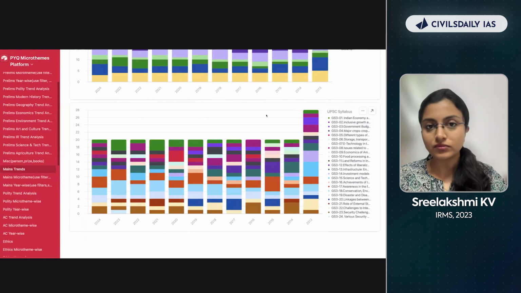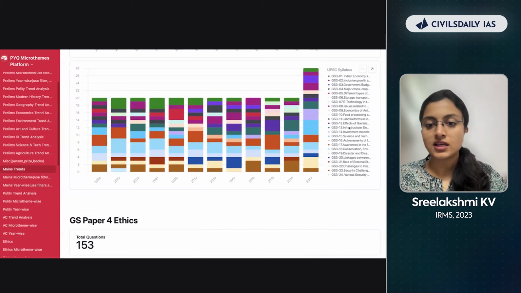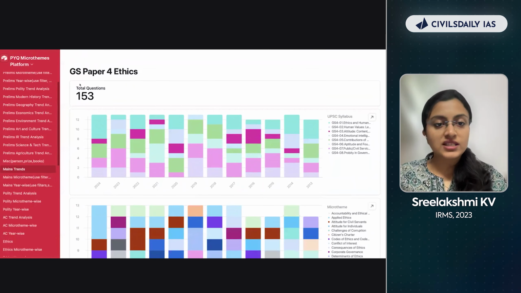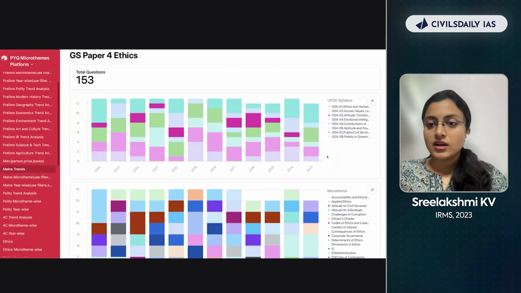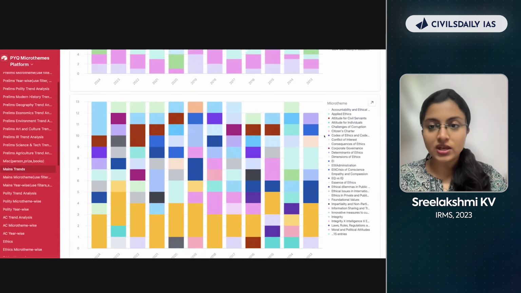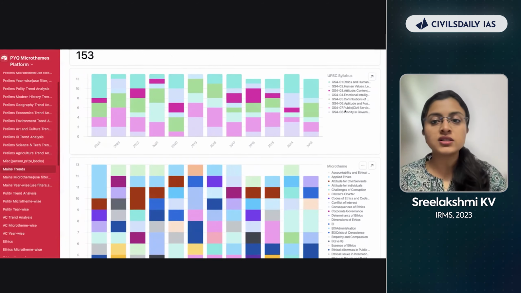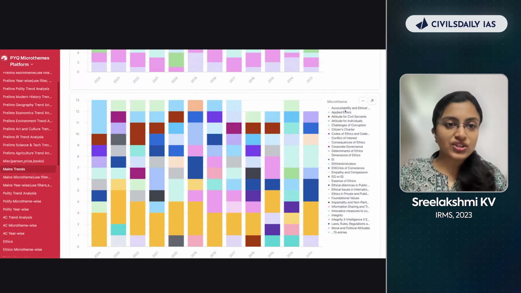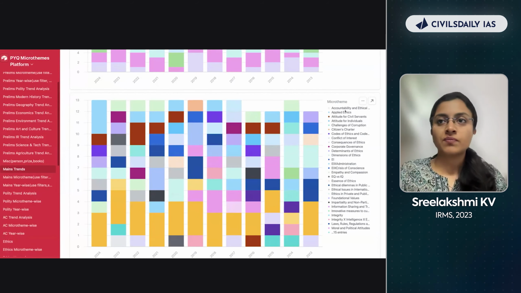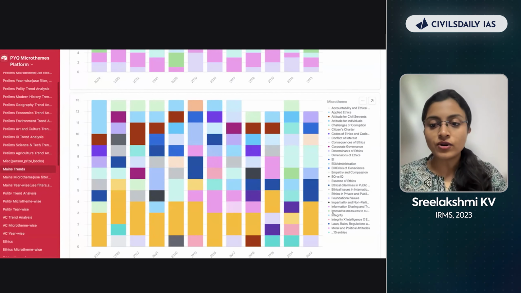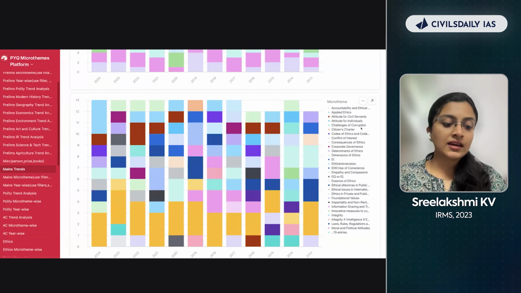All right. This is again the UPSC syllabus-wise division. Here you can see GS paper 4, ethics. Similarly, UPSC syllabus-based, micro-theme based segregation. You can see this is for GS4 specifically. Micro-themes are very, very important because the kind of questions UPSC asks in GS4 is very complex in nature, right? There are code-based questions, some mix and match of different topics. So if you can get hold of these micro-themes and do a PYQ analysis for mains, you will be in a better position to decode the kind of questions that are coming in GS4, right?